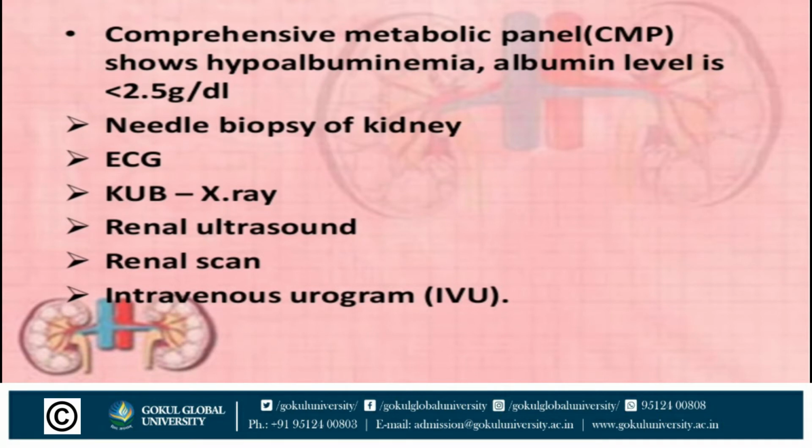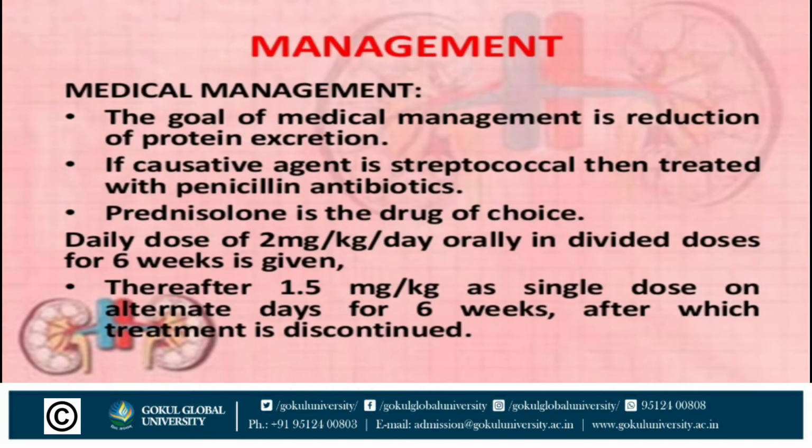Next one is needle biopsy of kidney, ECG, KUB X-ray. KUB X-ray means kidney, ureter and bladder X-ray. Renal ultrasound, renal scanning and intravenous urogram. In intravenous urogram, to visualize abnormalities of the urinary system. Intravenous urogram means visualization of abnormalities of urinary system.